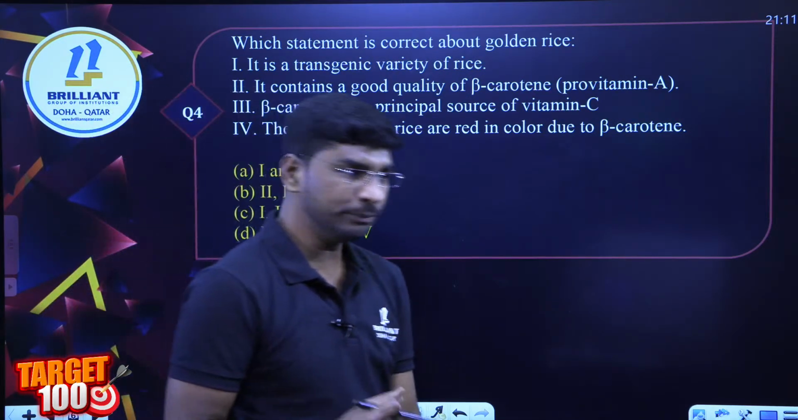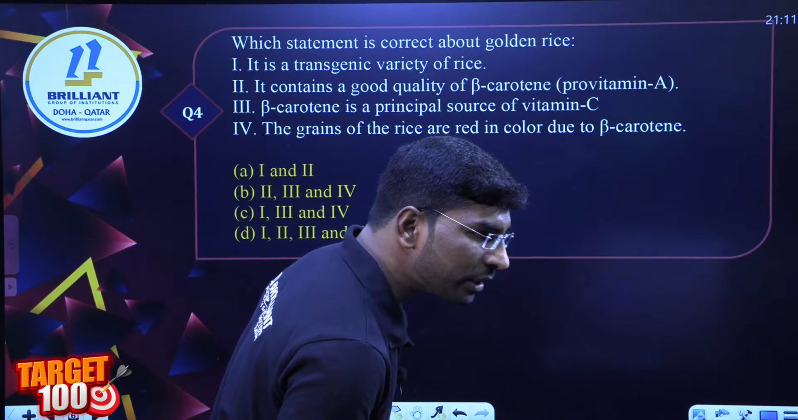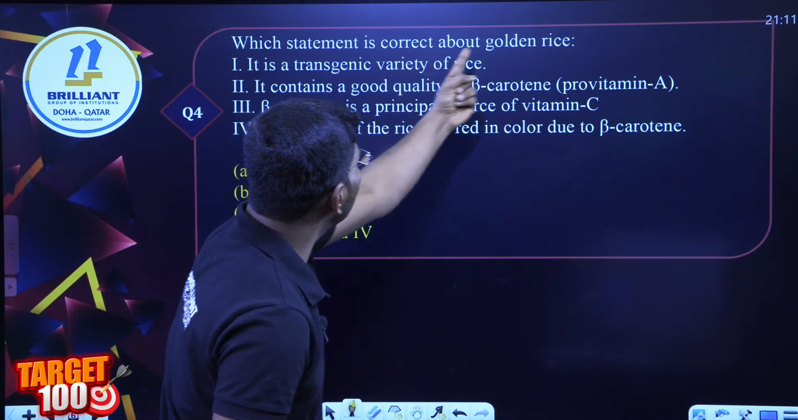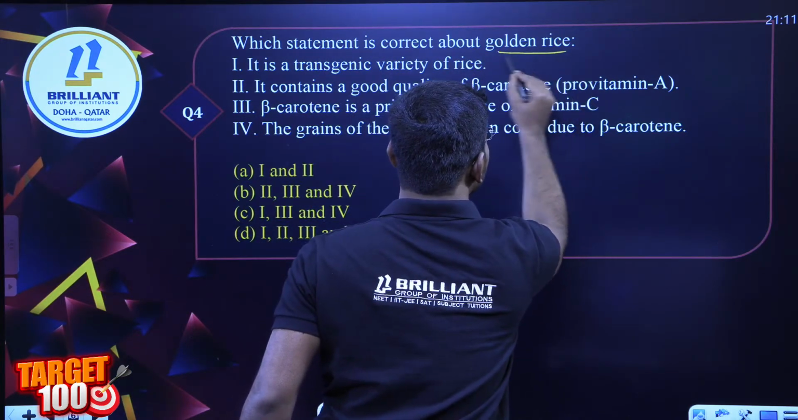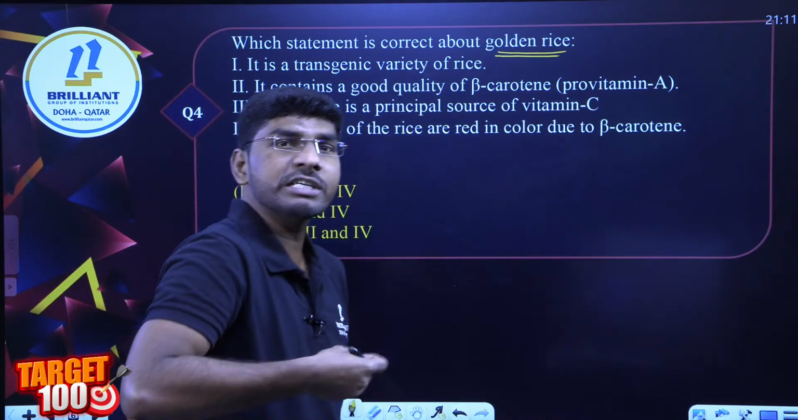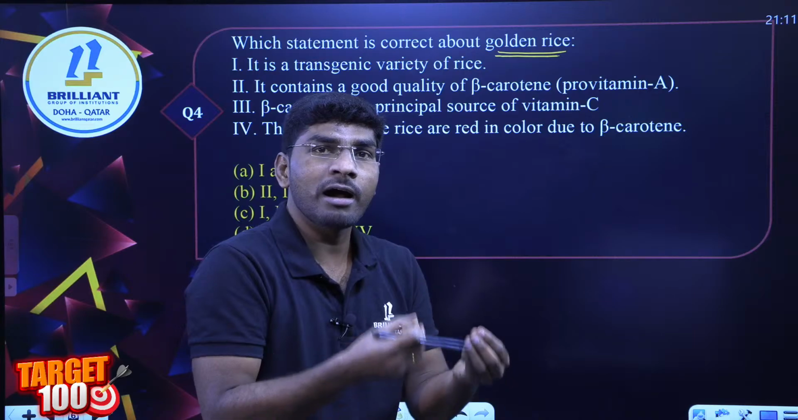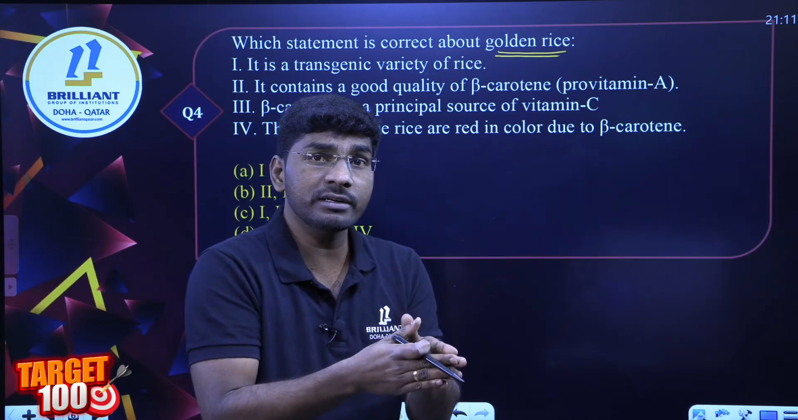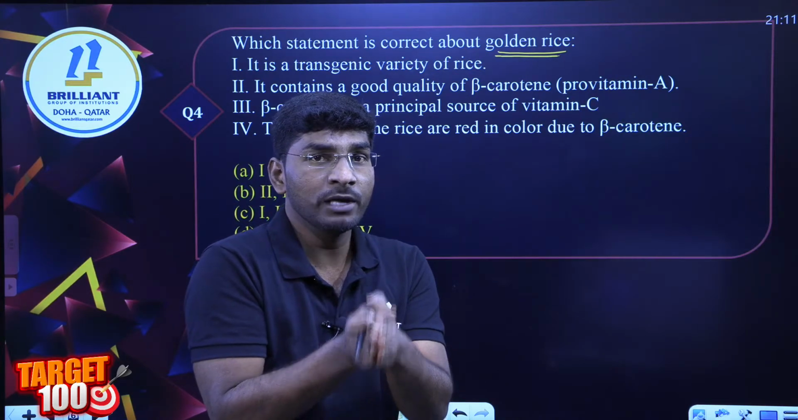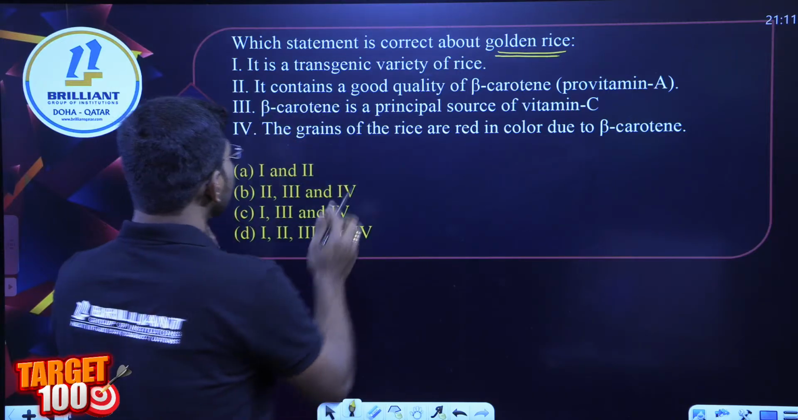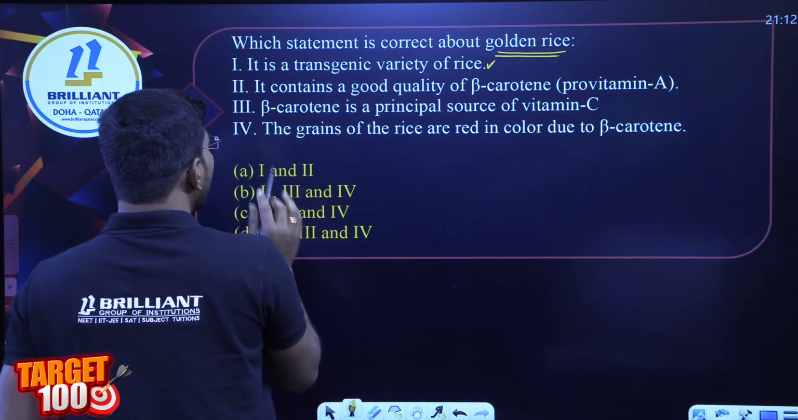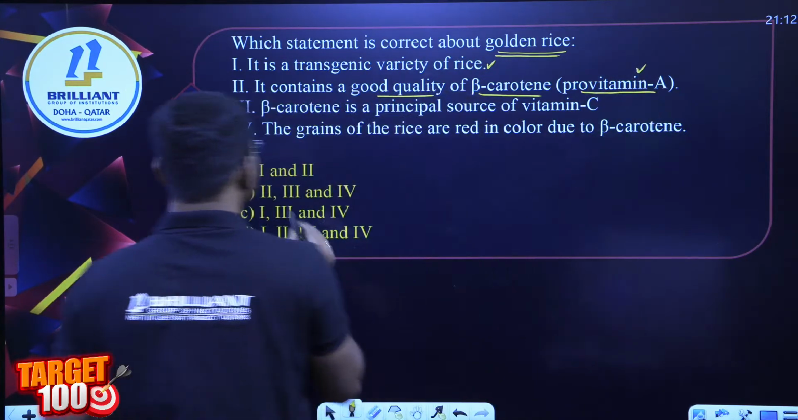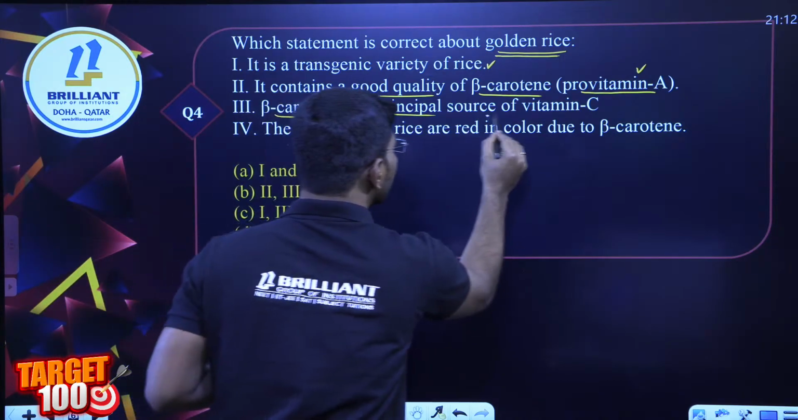Next, question number 4. Any one of you? Shadi, Sana, Ritika. Next Samuel. Which statement is correct about golden rice? Biofortification means increasing the vitamin content and protein content in crops. Golden rice is a vitamin A enriched crop, a transgenic variety of rice. It contains good quality beta carotene, provitamin A, absolutely correct.